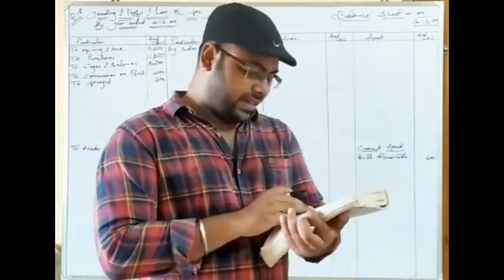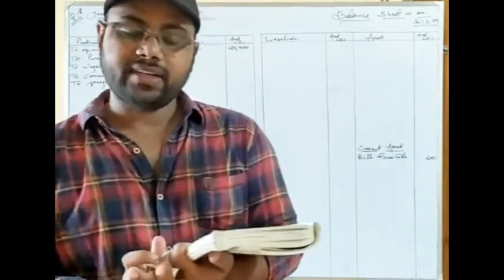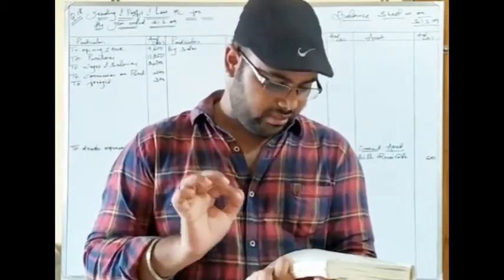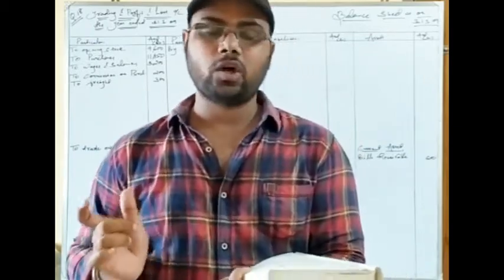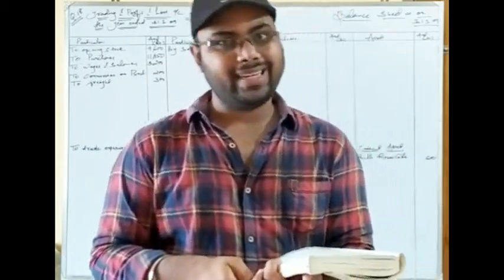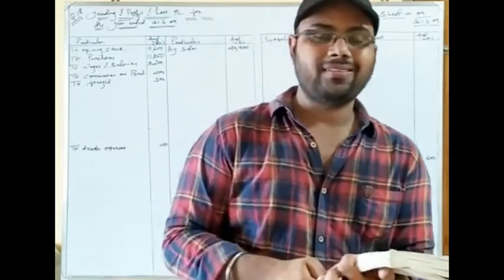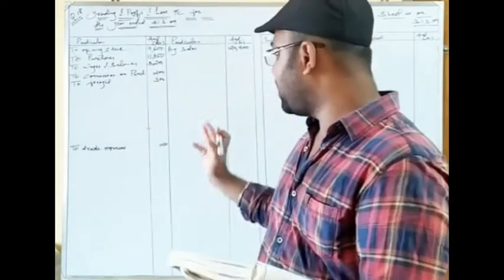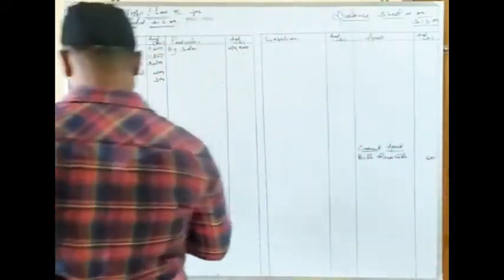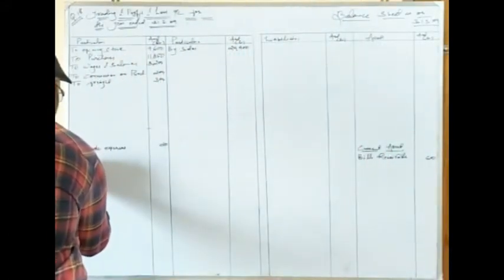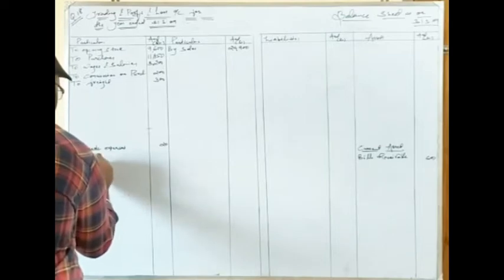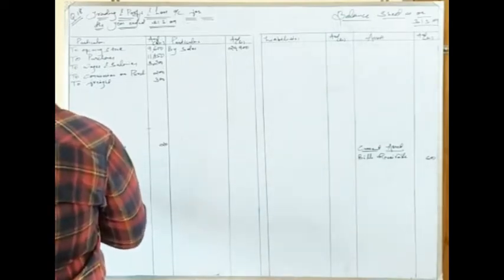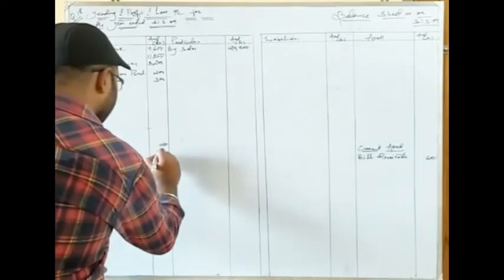The next item is rent. Since it is not said what purpose rent is paid for, definitely it is a debit balance. Since it is not mentioned whether it is paid for factory or for office, we will take it as an indirect expense only, because unless mentioned you should take expenses as indirect expenses, and I know indirect expenses are taken to profit and loss. So write here to rent. Rent is given as 200 rupees.